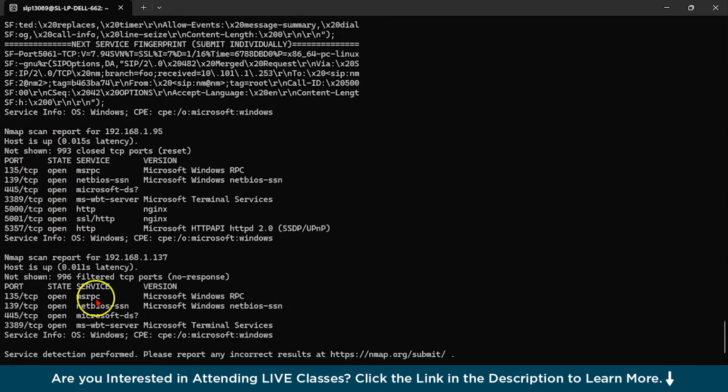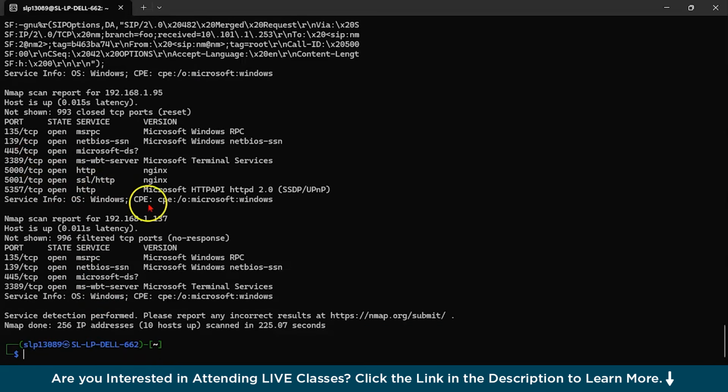As you can see, the service scan is done. The scan report is given and it says service detection performed. You can see service info, operating system, CPE. It has given all these amazing things.